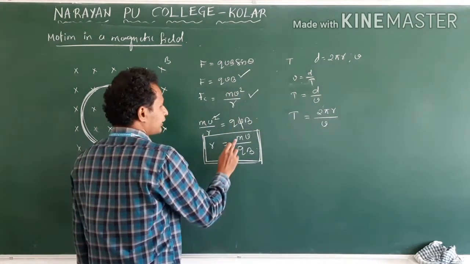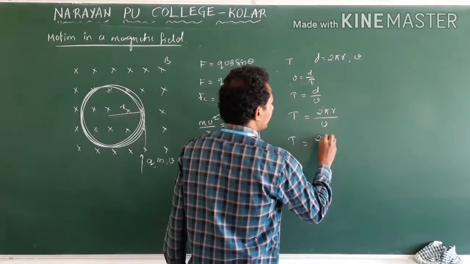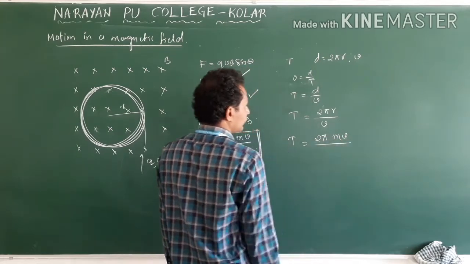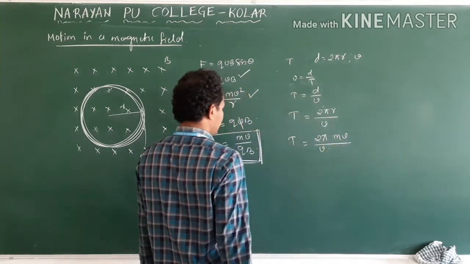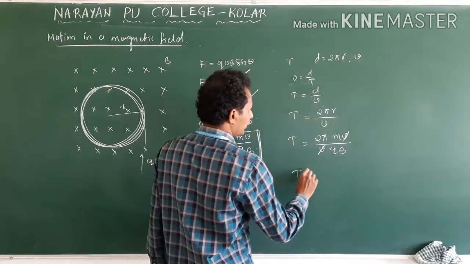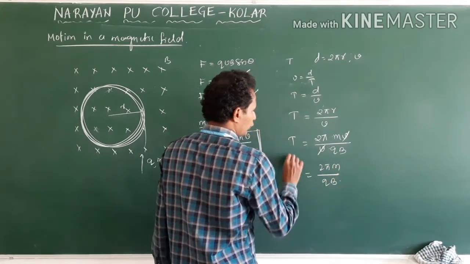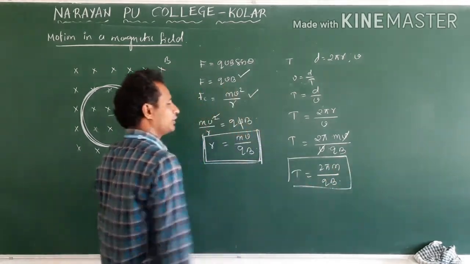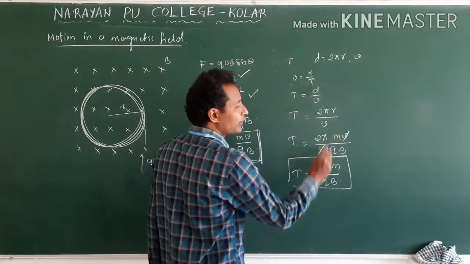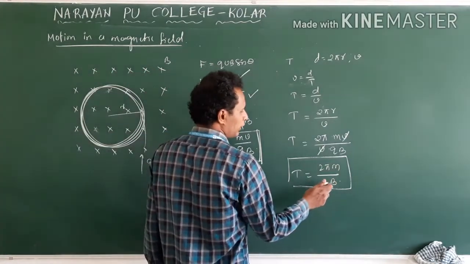But what is r? mv by qB. So t is equal to 2 pi, this is mv by qB, so v and v cancel. So t is equal to 2 pi m by qB. Now this is the time period. So time period is independent of the velocity. Clear? It's dependent on m, B, q.